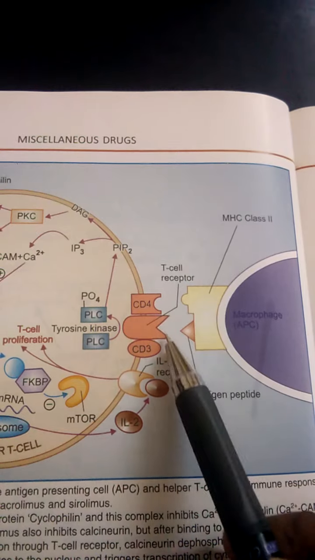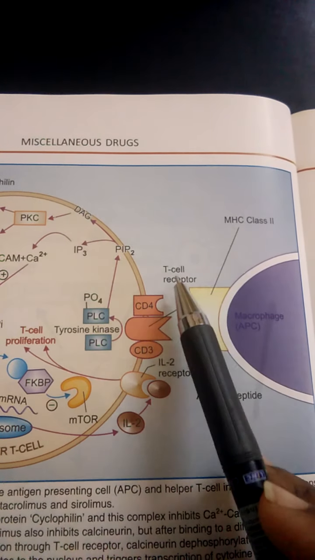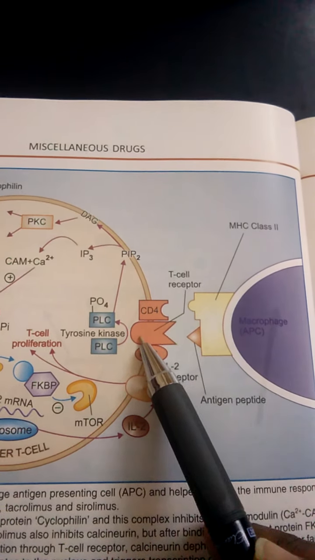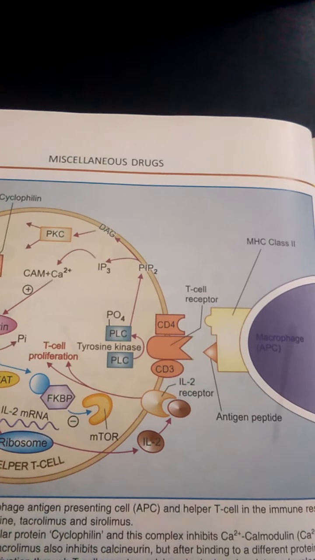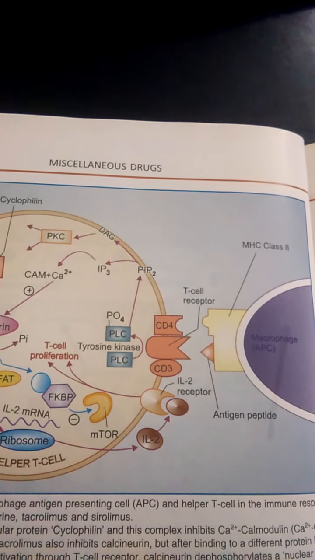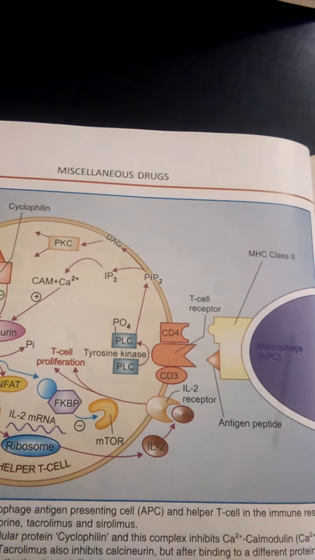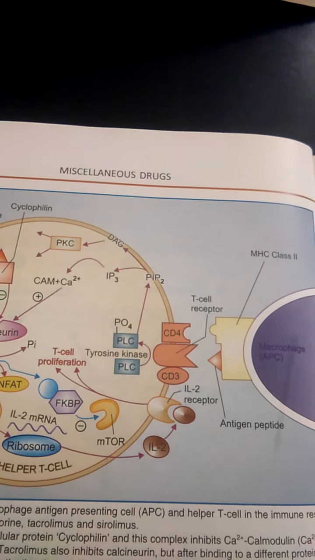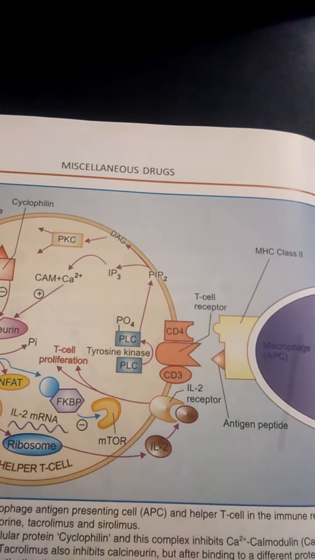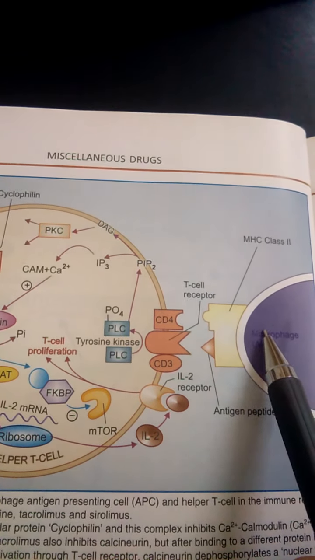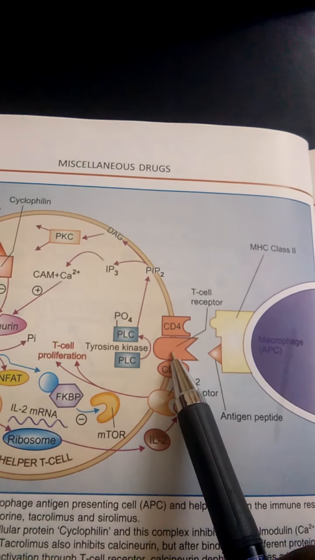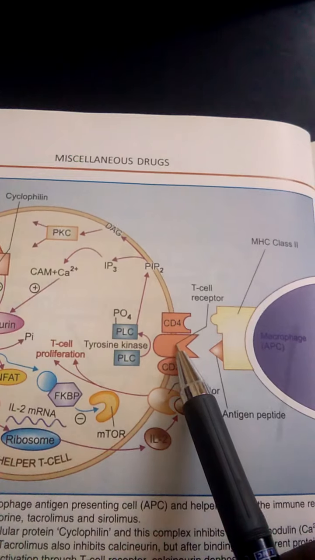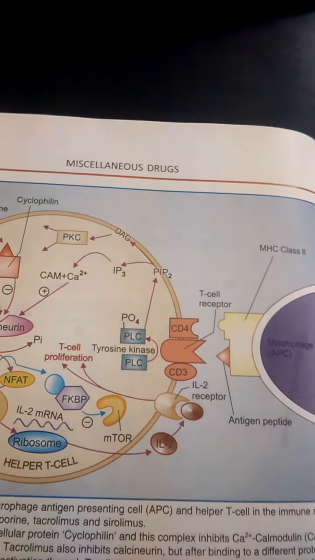So the whole complex binds to the T cell receptor on the T lymphocytes, mainly the CD4 T cells. Which cells are involved in our immune responses? CD4 T cells. Whenever the whole macrophage antigen complex binds to the CD4 T cell, the CD4 T cell gets activated.